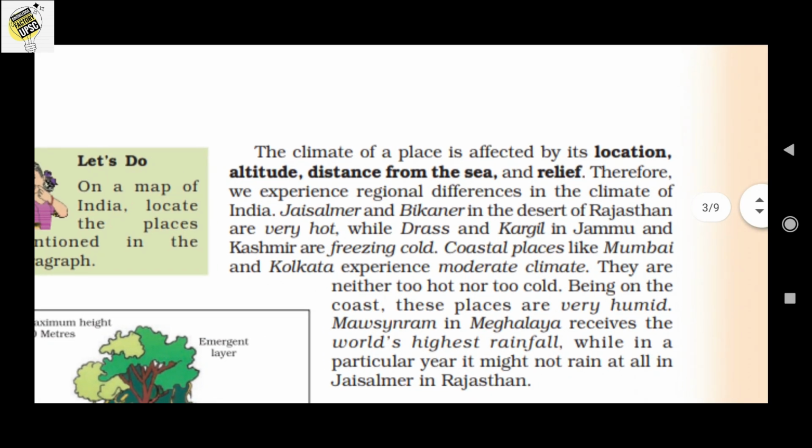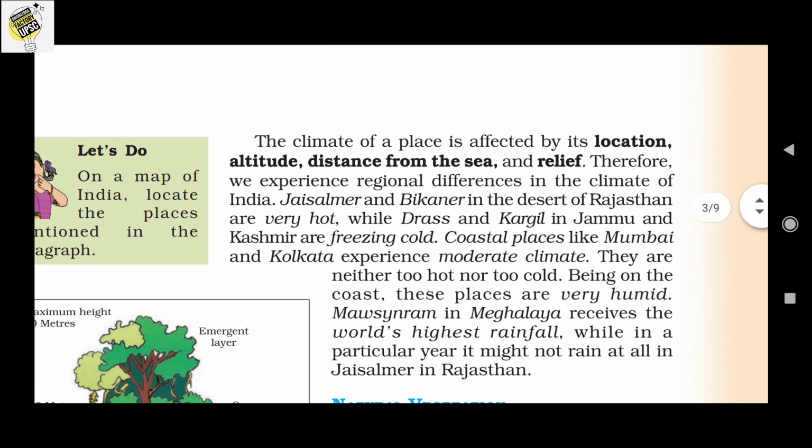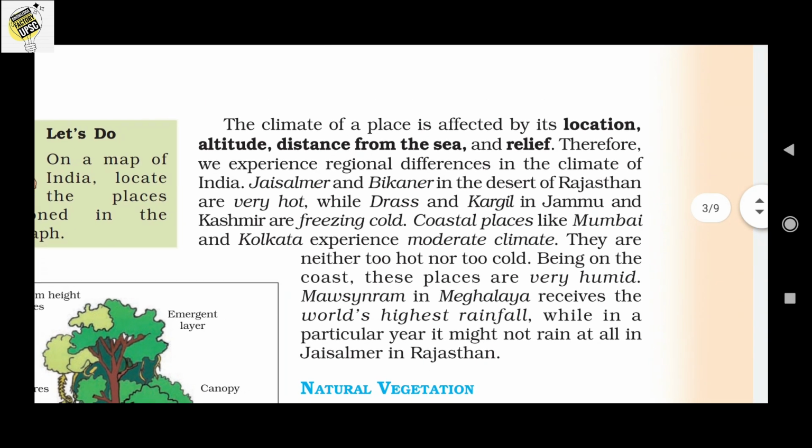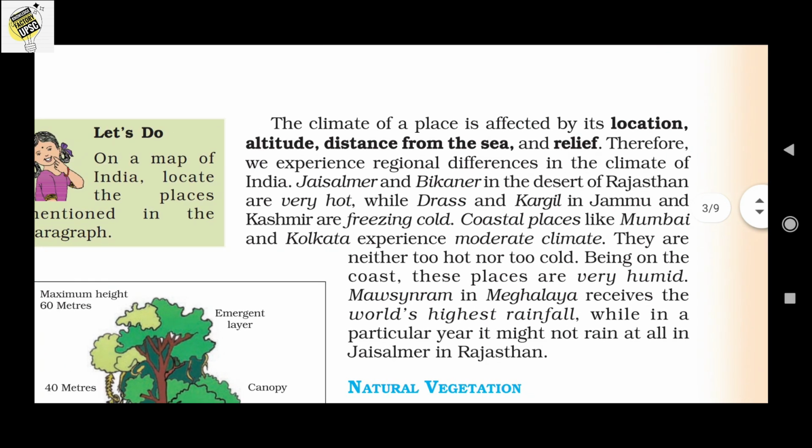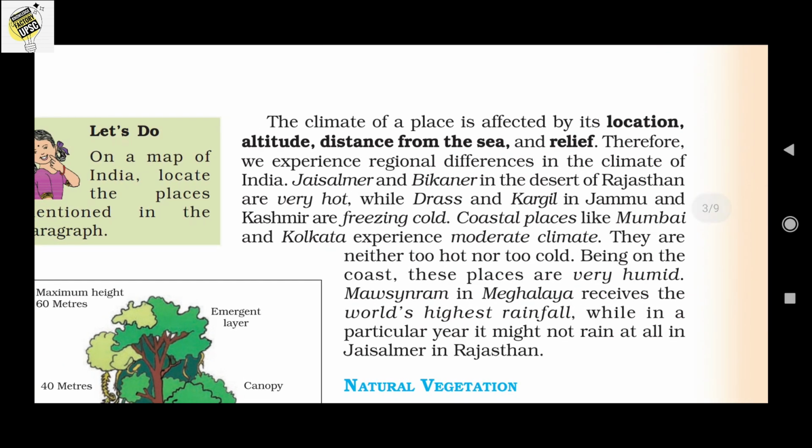The climate of a place is affected by its location, altitude, distance from the sea, and the relief. Therefore, we experience regional differences in different areas. For example, places like Jaisalmer and Bikaner in the desert region of Rajasthan are very hot, while Dras and Kargil in Jammu Kashmir are freezing cold. The coastal places like Mumbai and Kolkata experience a moderate climate, neither too hot nor too cold.